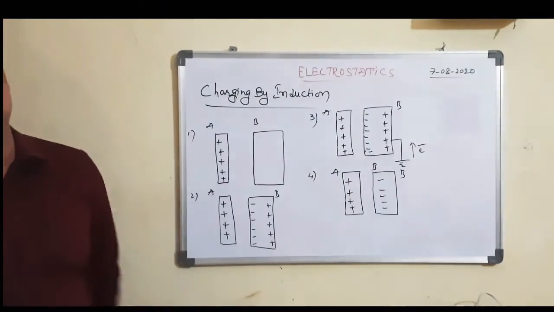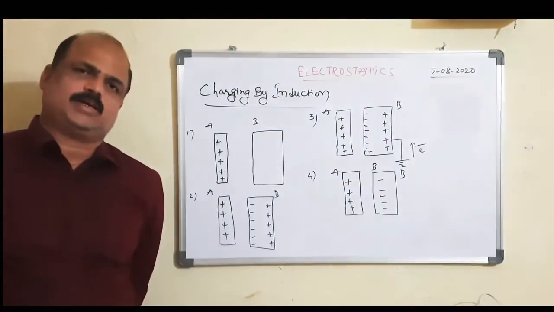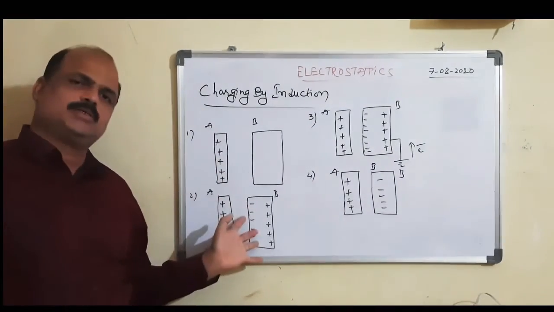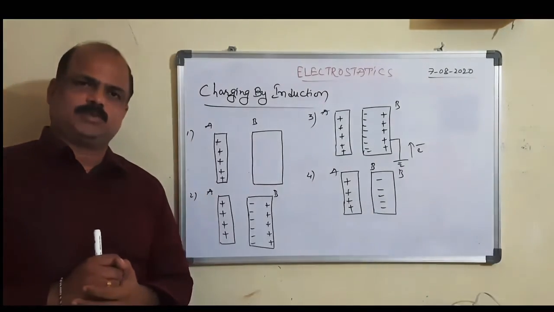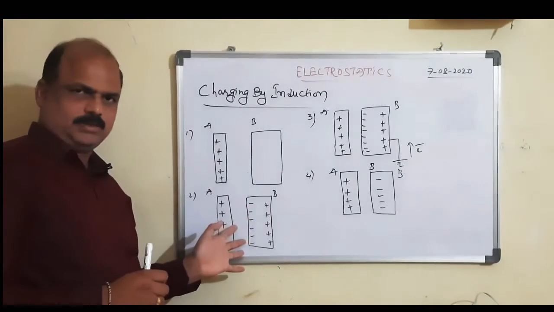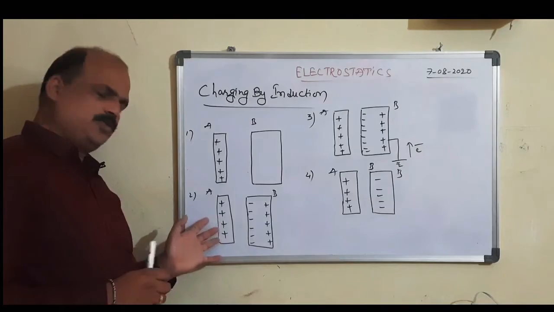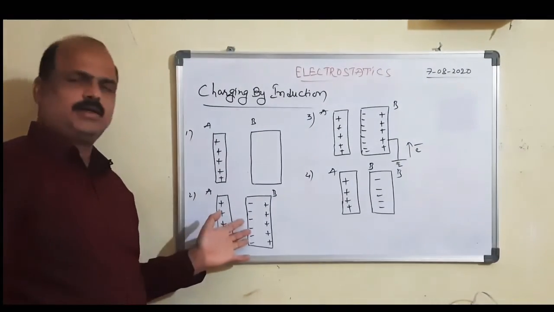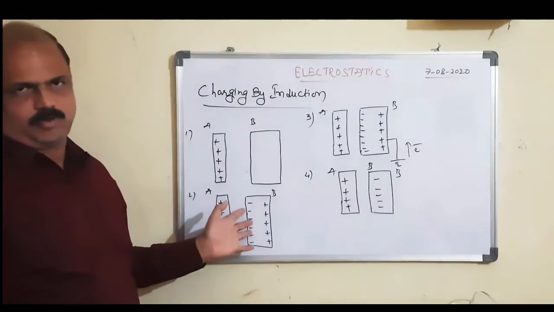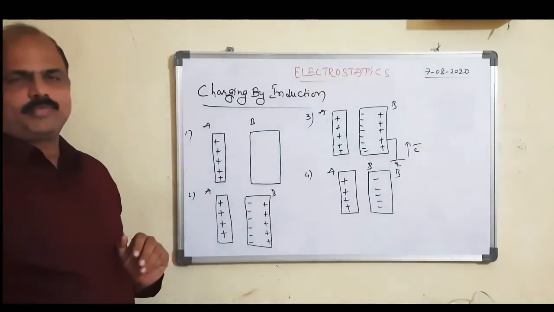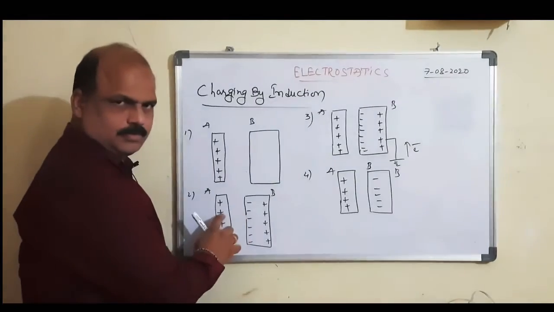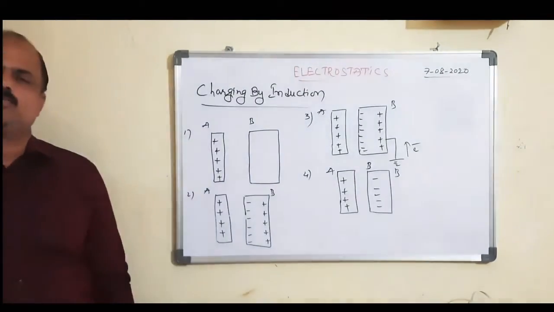Induction precedes attraction. That means what? Whenever a charged body is brought near to an uncharged body, first of all, what happens? There is a separation of charges, and charges are developed at the two ends. If this body is positively charged, then here negative charges develop. For example, if this is a negatively charged body, here positive charges develop. Opposite charges develop. This is induction. After that, what happens? There is attraction. So we can conclude that induction precedes attraction.